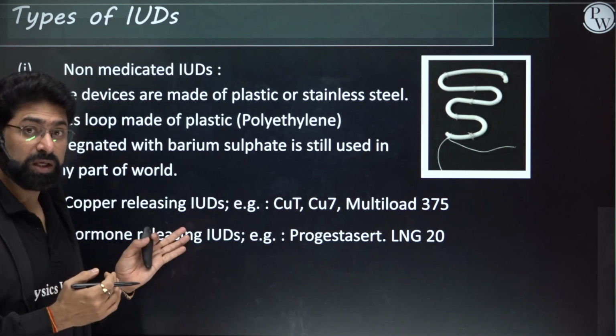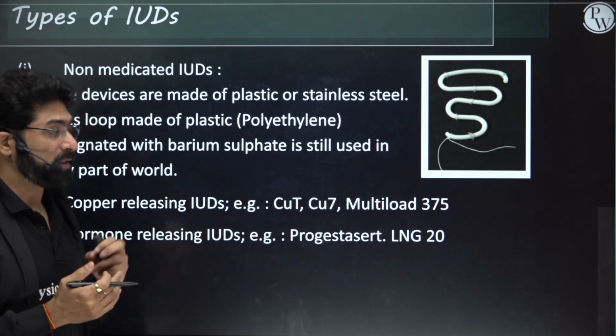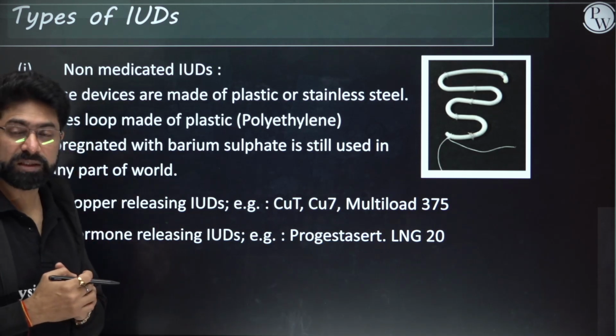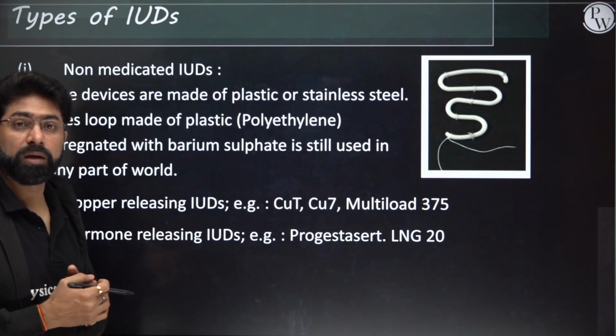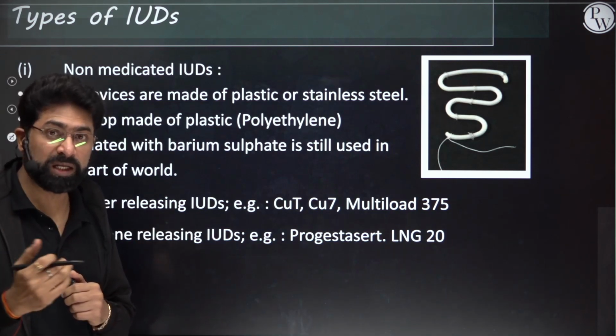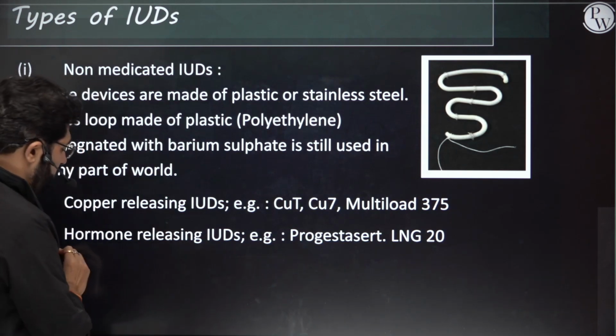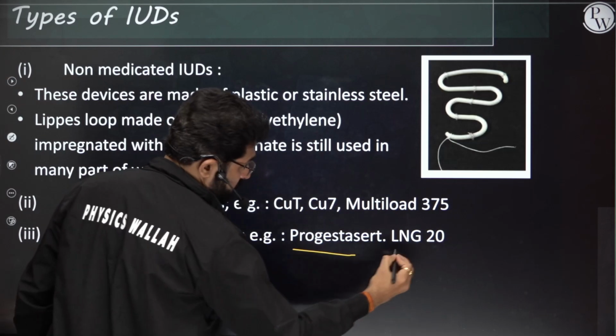So majorly 3 types of IUCDs are available. One is non-medicated, other is your copper-based IUDs, and third is your hormonal IUDs. So if the question comes LNG20 or the Progestasert, that is a case of hormonal releasing IUDs.